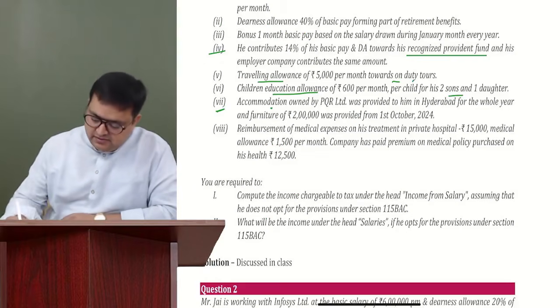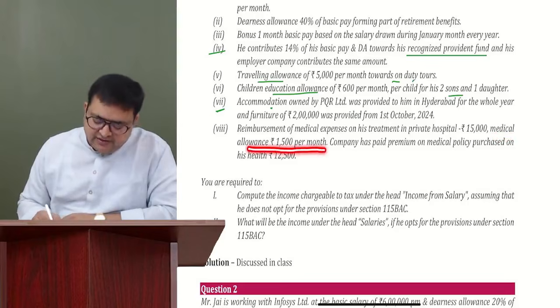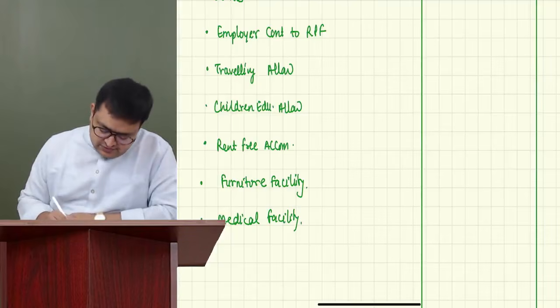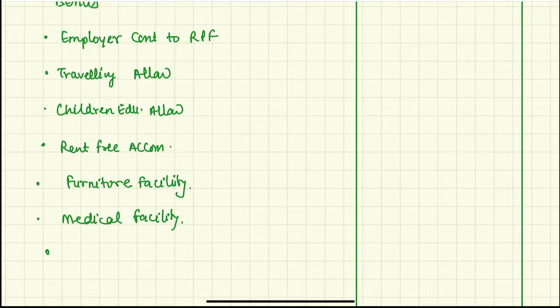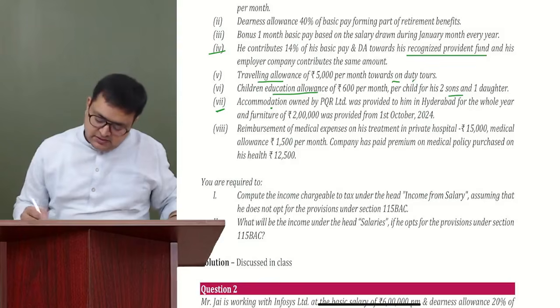Then it is also written medical allowance 1500 per month. He's getting medical allowance also. I told you there is a difference between medical facility and medical allowance. Medical allowance is something which you get on a regular basis, monthly. And the company has paid premium on a medical policy.